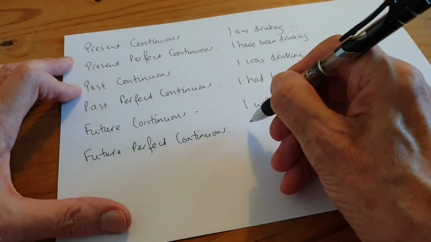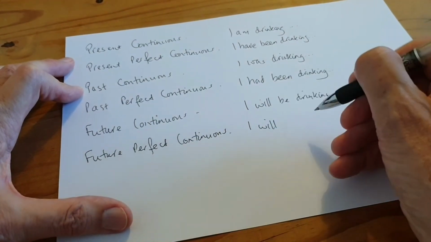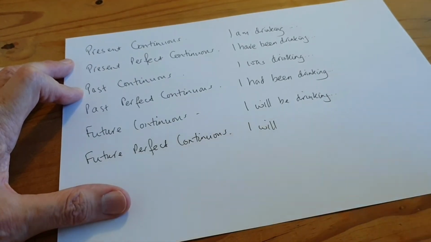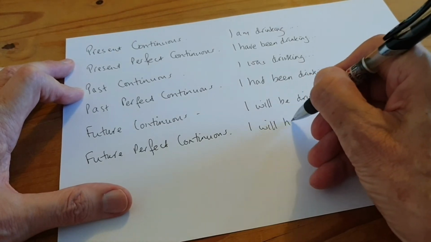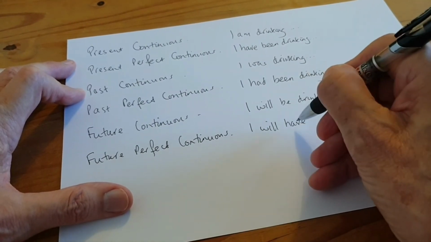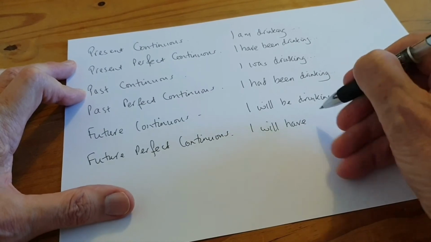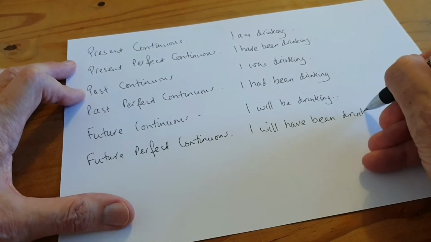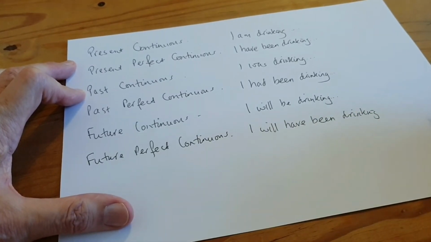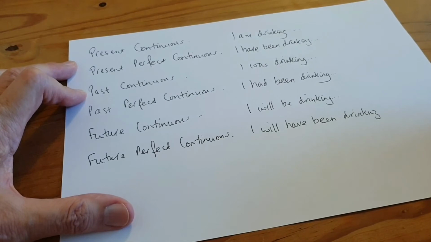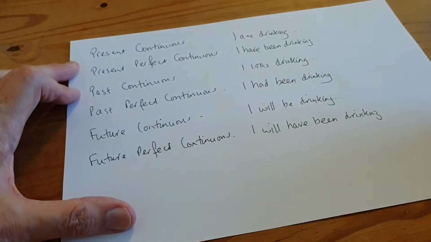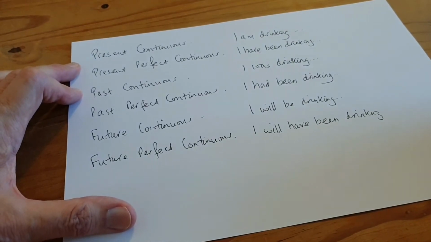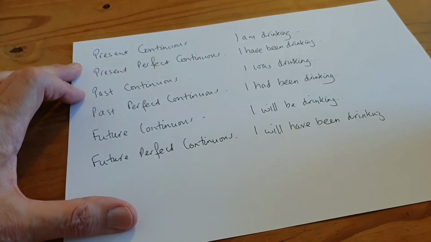Future perfect continuous. I will into the future. Perfect, you make with the verb have plus third form, so I will, and because it's will, it's infinitive after will, so it will have. Third form, I will have been, be was been. I will have been drinking my tea for 10 minutes before 7 o'clock. So there we are, wonderful overview of all the continuous tenses. I hope that's useful. I bet it is.